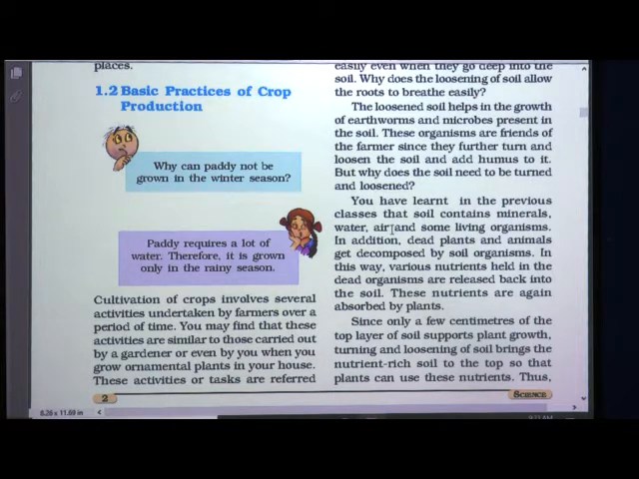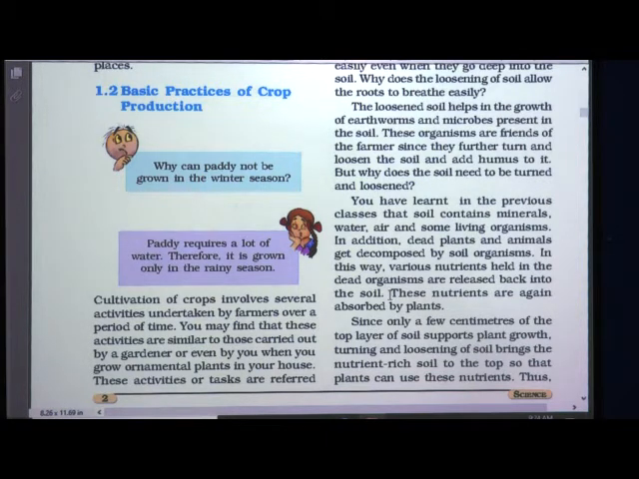You have learnt in the previous classes that soil contains minerals, water, air and some living organisms. In addition, dead plants and animals get decomposed by soil organisms. So, what are all the things present in the soil? The soil consists of minerals, water, air, and some living organisms like earthworms, microbes, etc. In addition to that, there are dead plants and animals and they get decomposed by the soil organisms. In this way, various nutrients held in the dead organisms are released back into the soil.